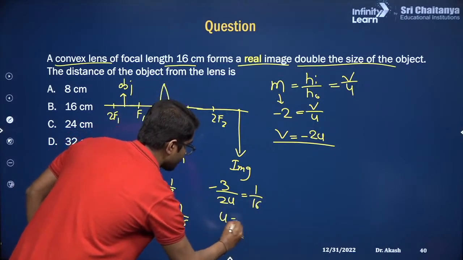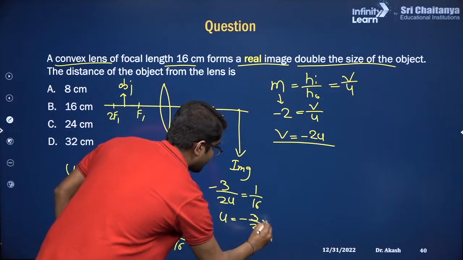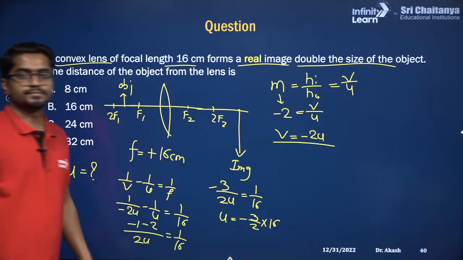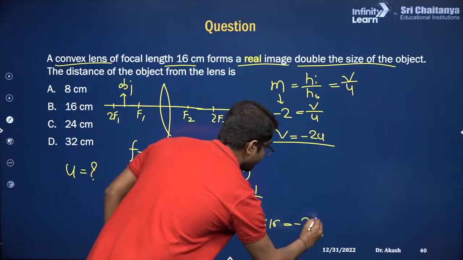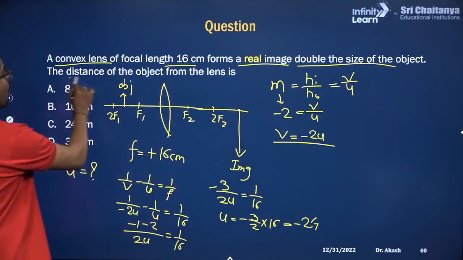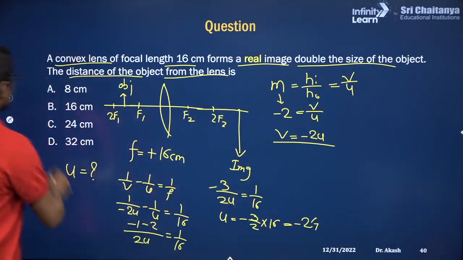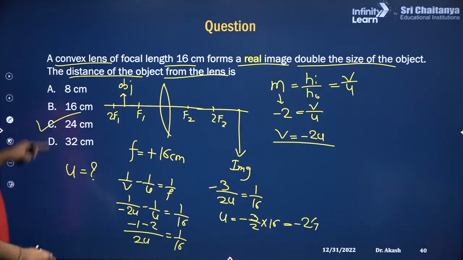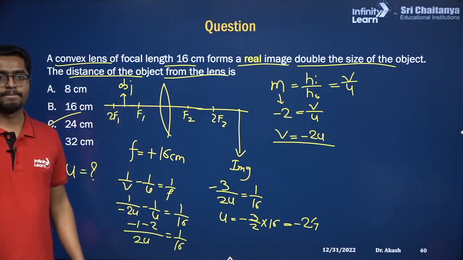So now what is U? U is minus 3 by 2 multiplied by 16. It will come out to be minus 24 centimeters. So what is the distance of the object from the lens? That is our U value, which is minus 24 centimeter. So from the optical center it is 24 centimeter. Clear?